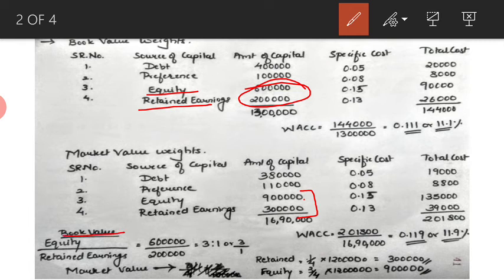So using book values I have found the ratio between equity and retained earnings. It is 6 lakh divided by 2 lakh, because 6 lakh is equity and retained earnings is 2 lakh. So 6 lakh divided by 2 lakh is 3:1, or 3 by 1. So your equity to retained earnings ratio is 3:1. The same ratio I am considering to divide the 12 lakhs which is given in the problem.